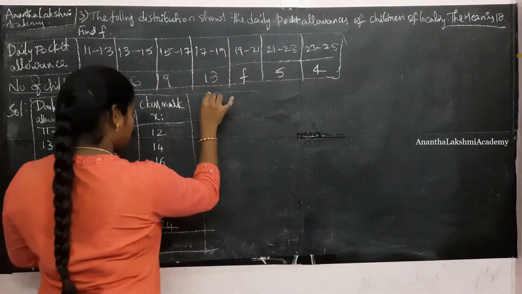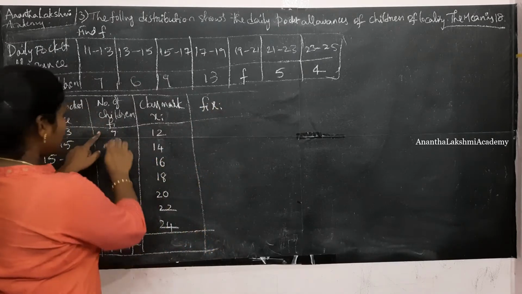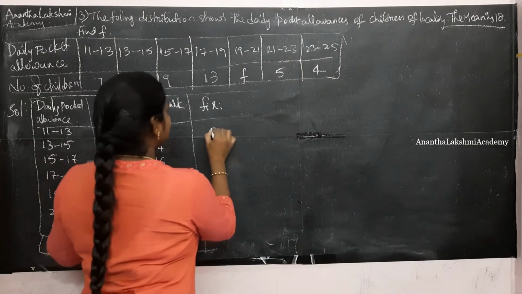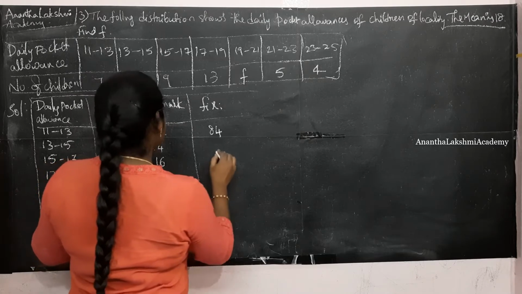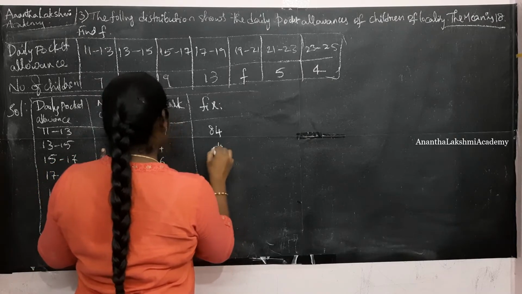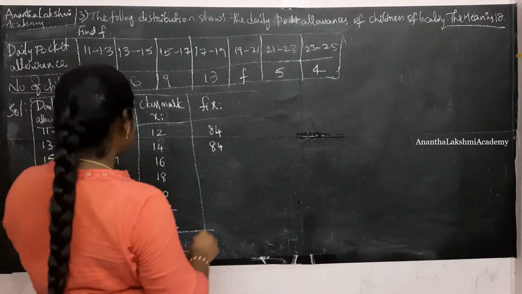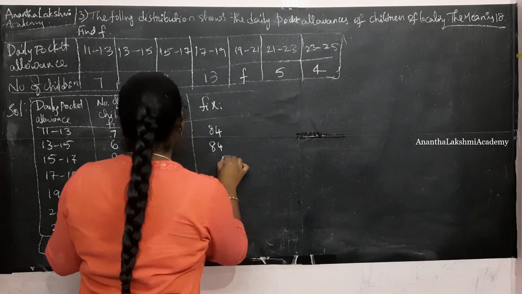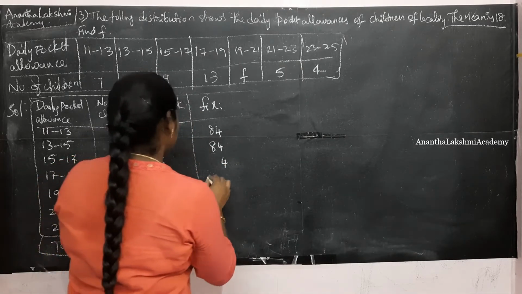Next thing we need to calculate is fi xi, where fi is the frequency. 7 into 12, 12 sevens are 84. 6 into 14, 6 fours are 24, so 84. 9 into 16, 9 sixes are 54. 9 ones are 9, plus 5.